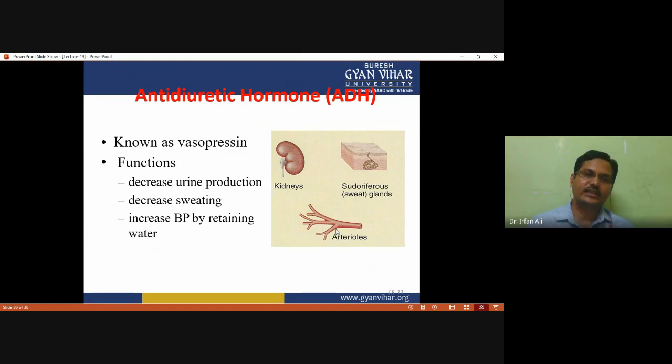The next one is antidiuretic hormone, also known as vasopressin. The function of antidiuretic hormone is to decrease urine production, increase absorption of water, decrease sweating, and increase blood pressure by retaining water.